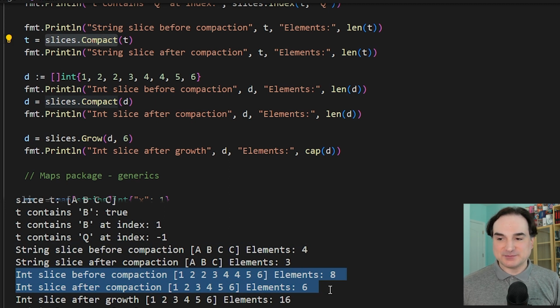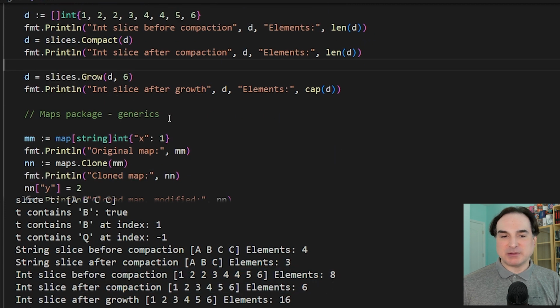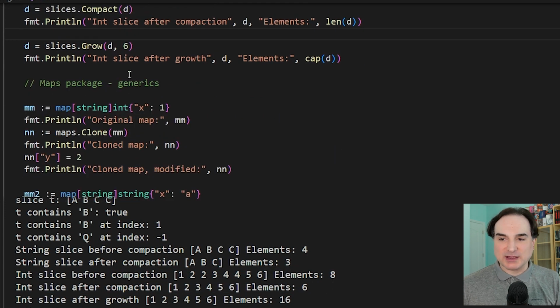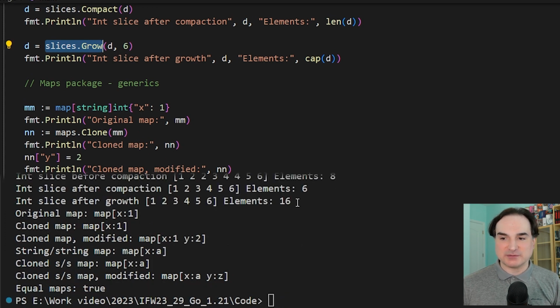similarly compacted. There's another operation that we can perform on slices, and that's grow. And what this does is it preemptively allocates slots for future growth with a slice. And again, it can do this regardless of the type. So in this example, we say, I want to allocate at least 6 slots into this slice. And when we do so, it reports back the capacity for that slice is now 16. This is sometimes because the allocation algorithm will give us more than what we ask for, but the idea is that we will get at least as many slots as we request.